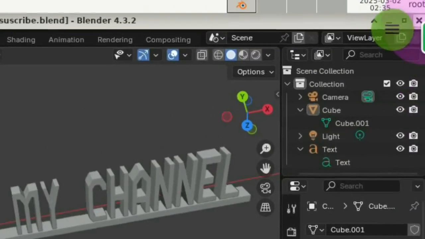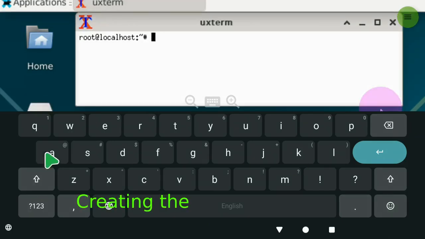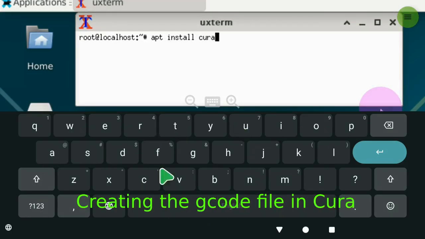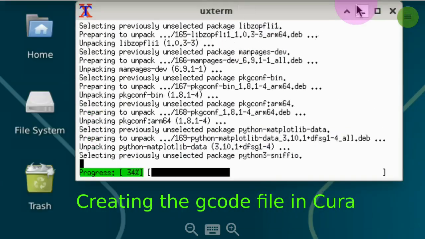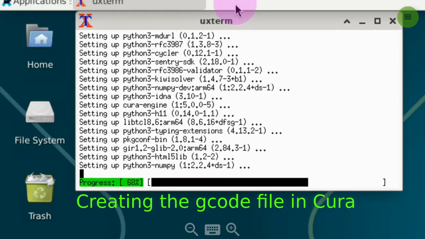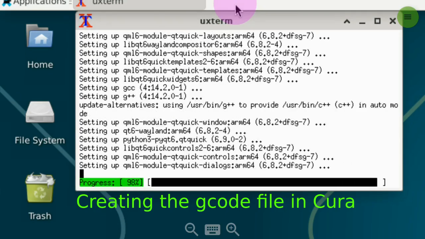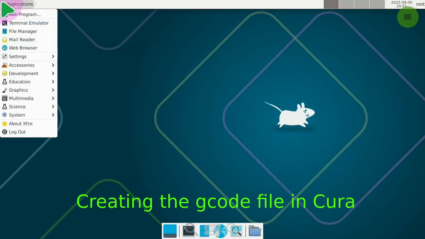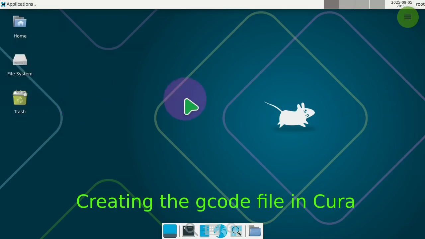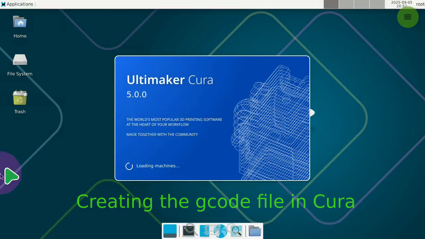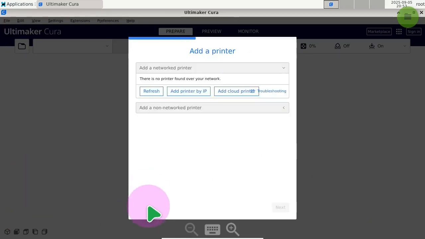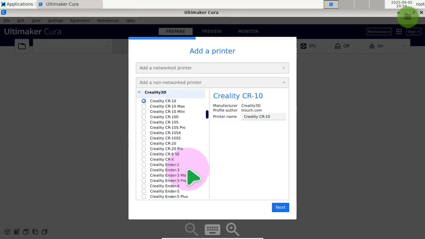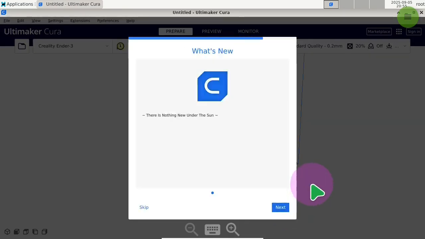Close Blender, open the terminal and run the following command: apt install cura. Go to Applications and in Graphics choose Ultimaker Cura. In this section, you need to read carefully and select the desired options. My printer is a Creality 3D Ender 3.